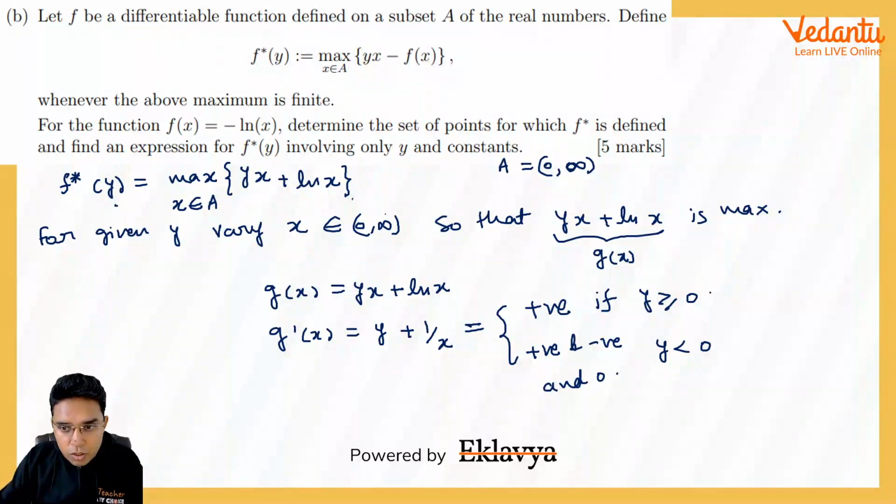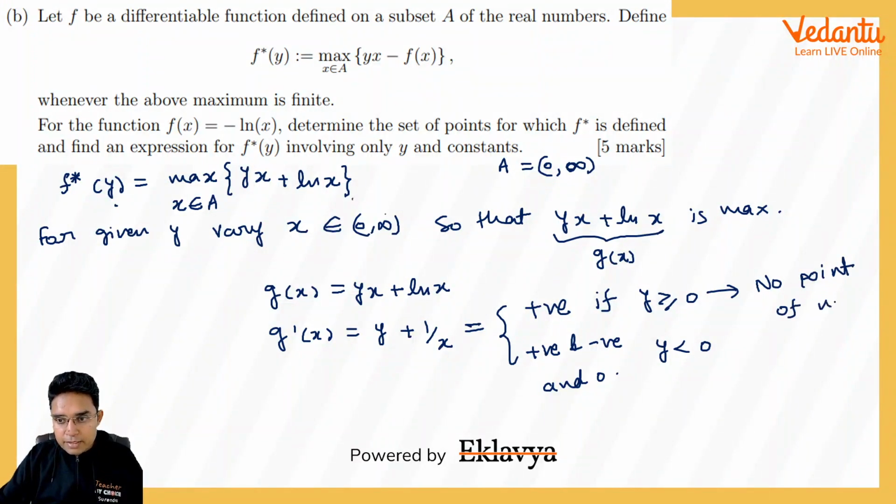So let me first talk about this. If g dash x is positive for this scenario, then there will be no point of maxima. In fact, this function g(x) in this case is strictly increasing.